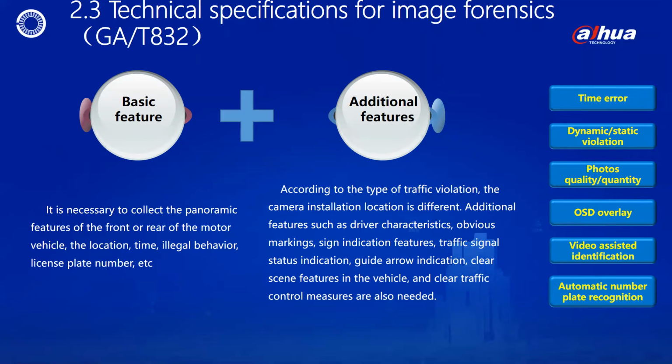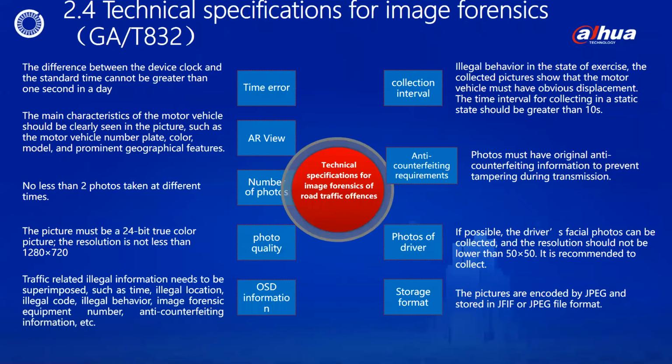Additional features: according to different types of illegal evidence collection, it is also necessary to collect driver face characteristics, obvious markings, sign indication characteristics, traffic signal status indications, guidance arrow indications, clear scene characteristics in the car, and clear traffic control measures.